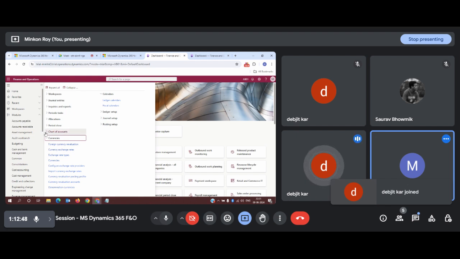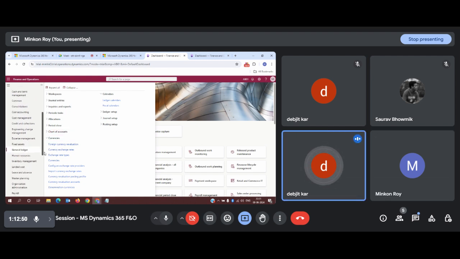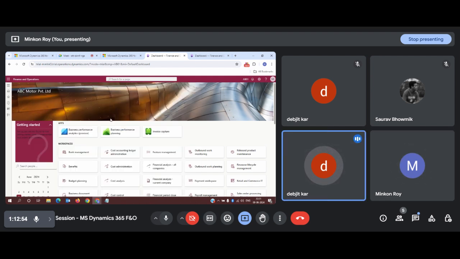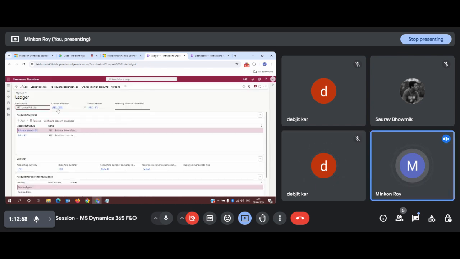Once you create the exchange rate, the next thing is you need to go to the general ledger page. Let's take a look at the setup, at the ledger. Once you click on ledger, you need to link up certain things. The calendar, as I've created the calendar, I will be linking it up. The accounting currency, whatever accounting currency I have, whatever reporting currency I might be having, whatever exchange rate I will be having, all these things.